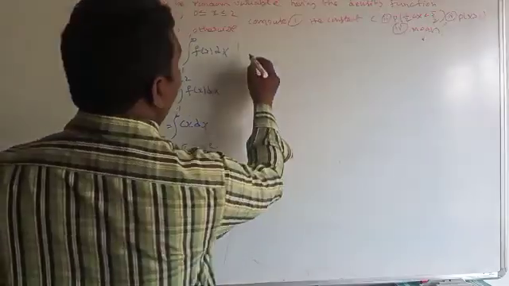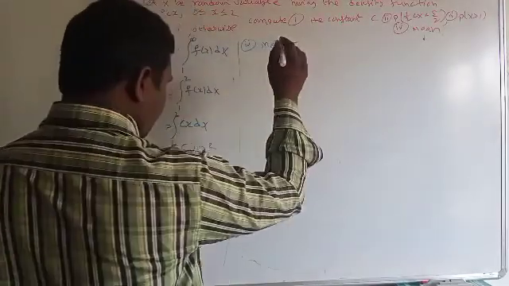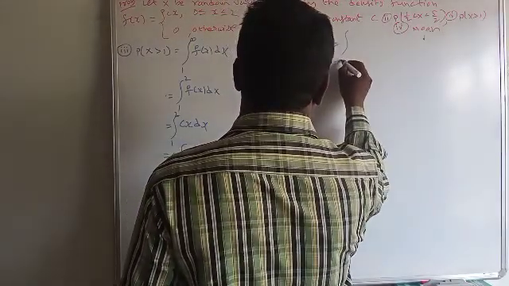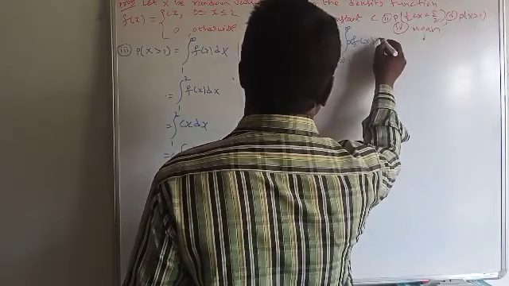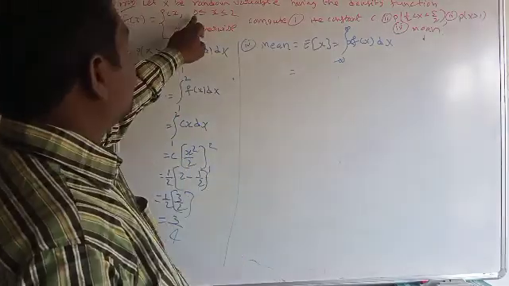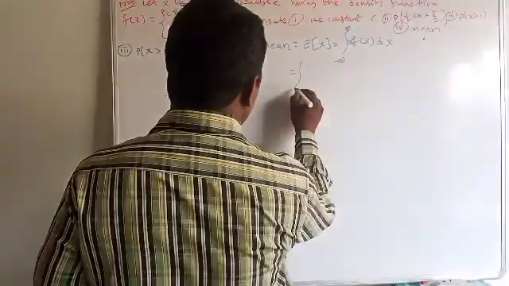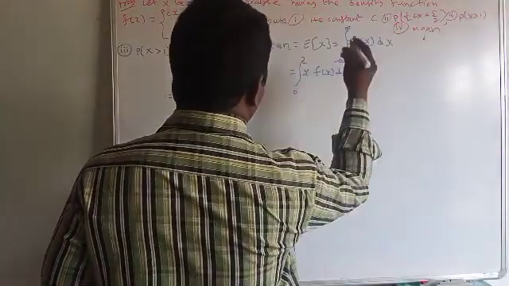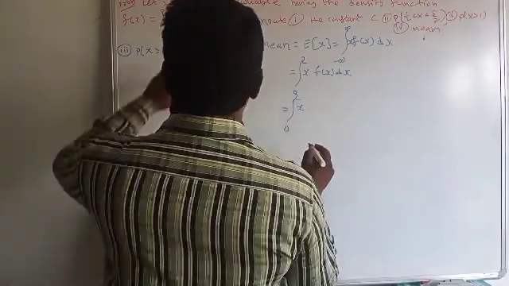Next, the fourth bit, we have to find the mean. What is the definition of mean? That is expectation of x is equal to integral minus infinity to infinity of x into f of x dx. But our function is defined only from 0 to 2, so it is integral 0 to 2 of x into f of x dx. For the remaining values the function is 0. What is f of x?